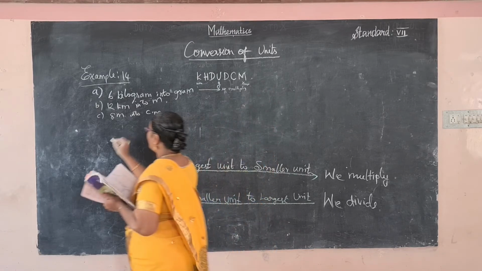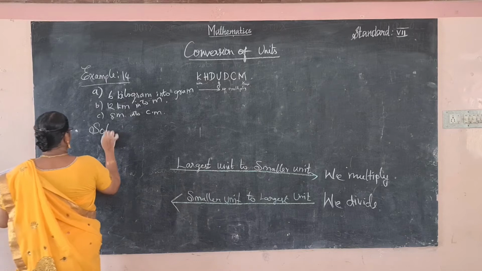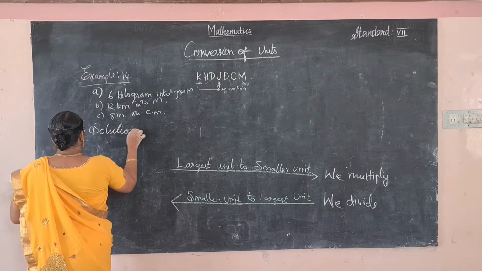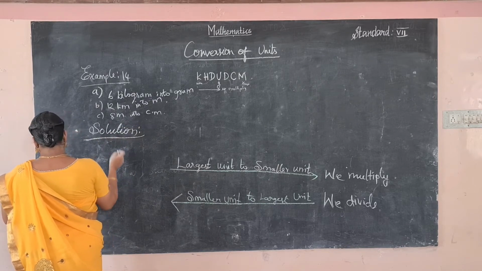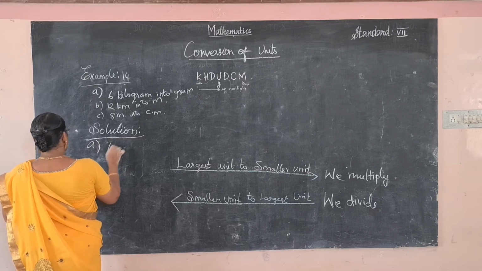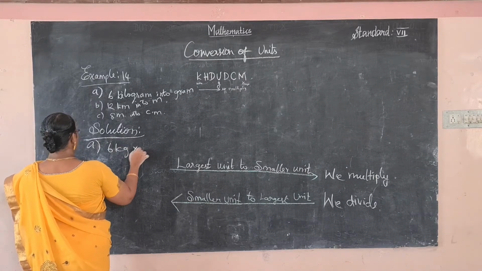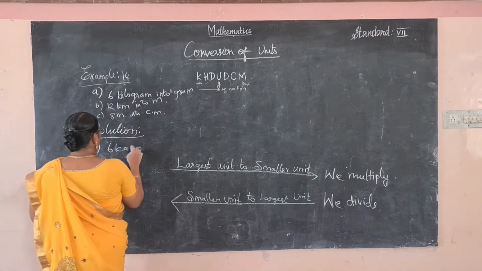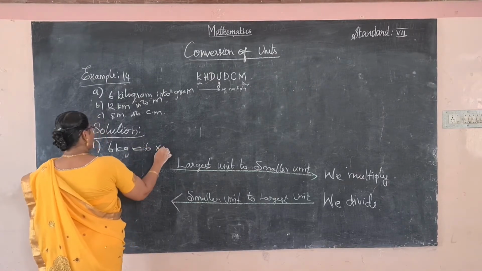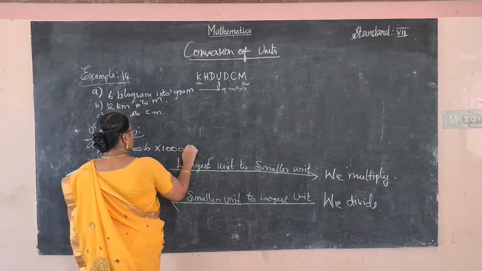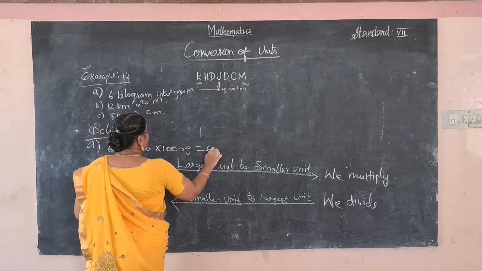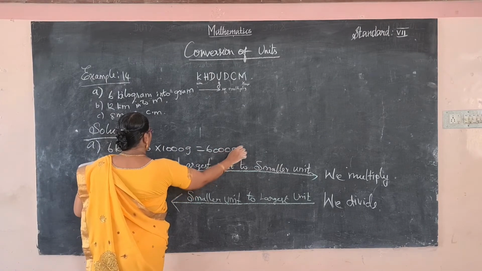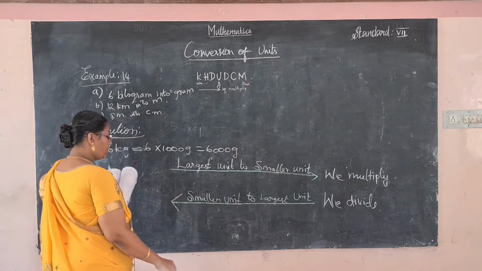So solution right here. First one, 6 kg into gram is equal to 6 into how many grams? 1000 grams, is equal to 6000 gram.